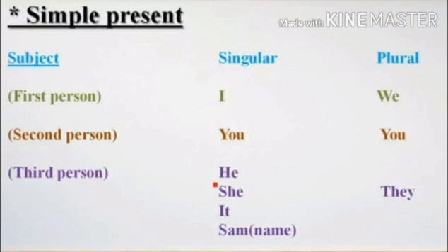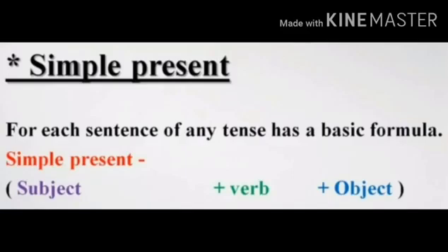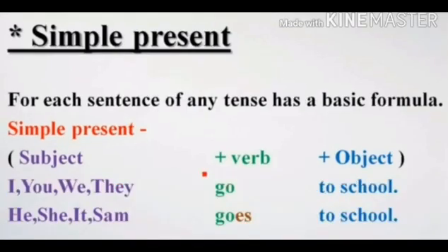So we have one format to write a simple present tense. Let us check the format here. For writing a simple present tense, the basic formula is subject, verb and object. Coming to subject, all the pronouns which we learned before: I, we, you, they, he, she, it, a boy name, a girl name, anything. That all comes under the subject. Verb, you know the verbs, the action words, the doing words: sing, drink, any verb. Object, according to the sentence you can add it. Now let us see some examples basing on this.